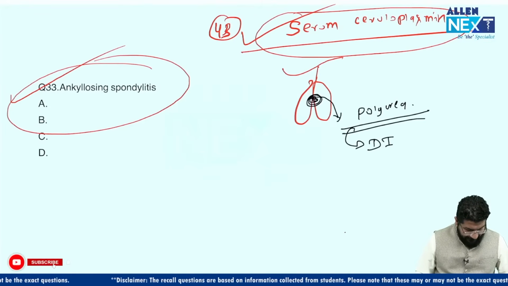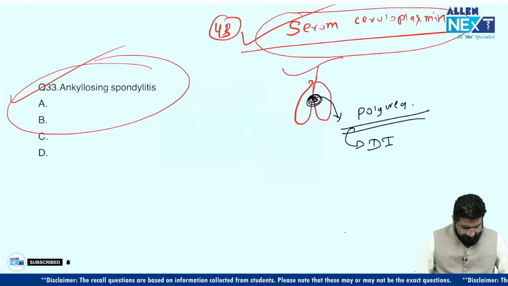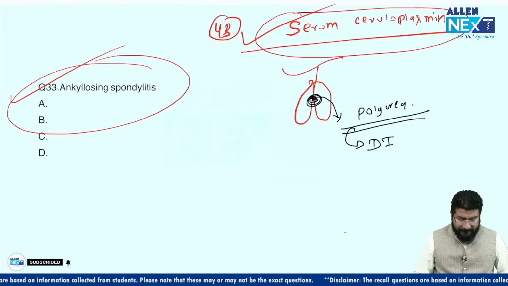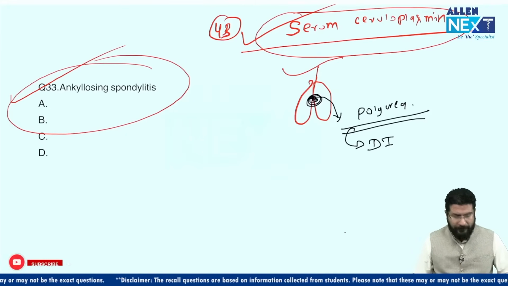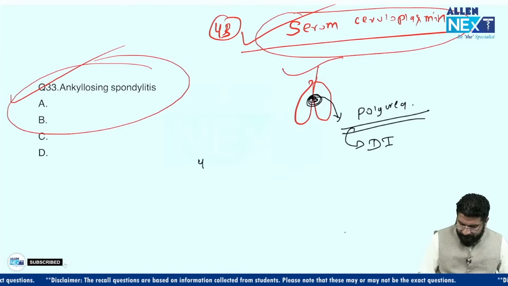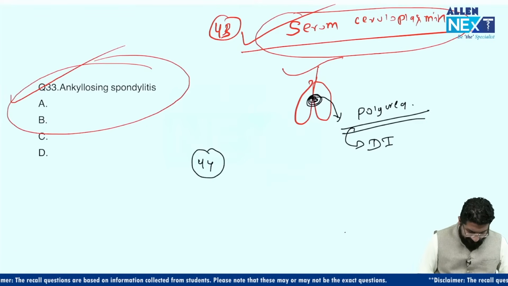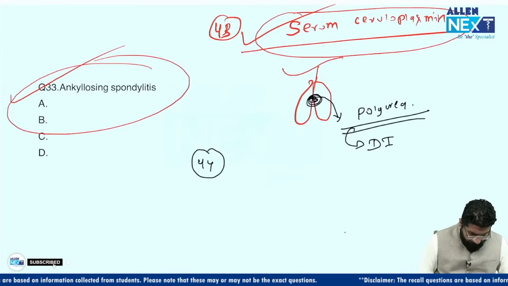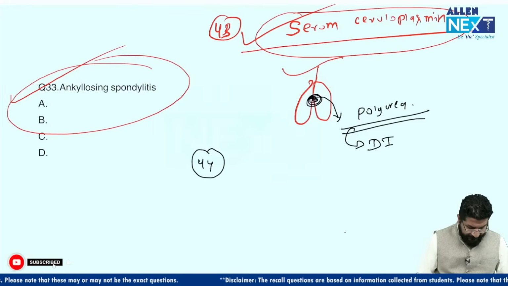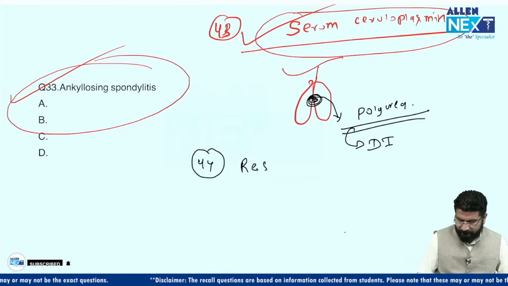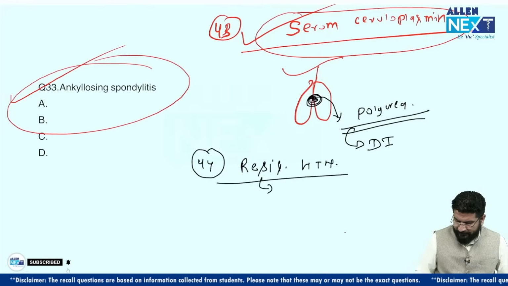Resistant hypertension was also asked. Resistant hypertension is hypertension which is not controlled by three or more different classes of antihypertensive drugs, and that must include a diuretic. Which diuretic? Thiazide diuretic. Okay, I'm adding more things. Treatment was asked for this complication. For which complication are they asking treatment? Resistant hypertension, not controlled by three or more drugs.